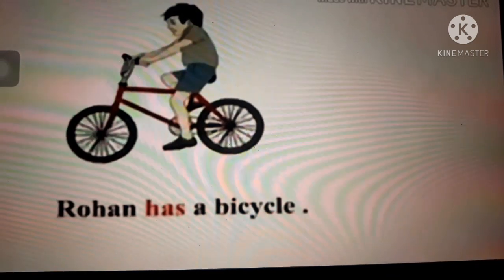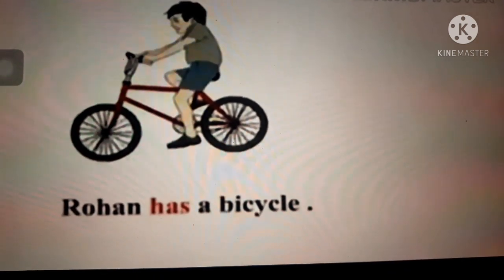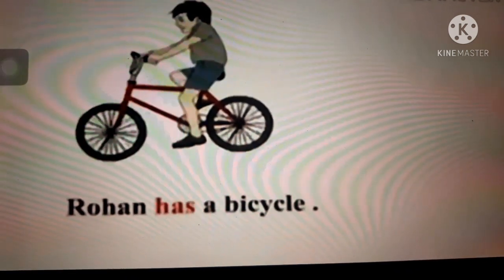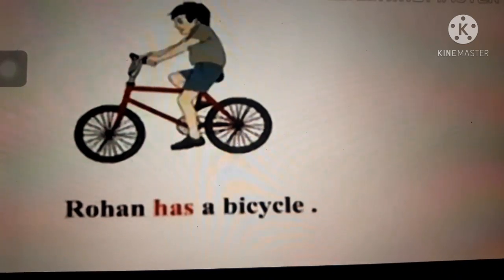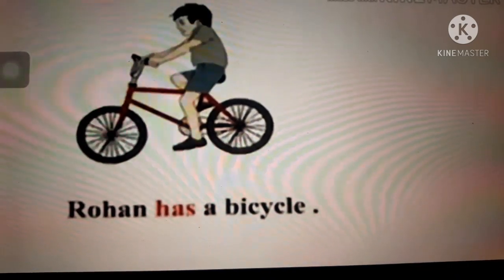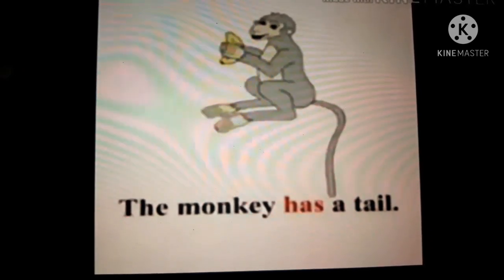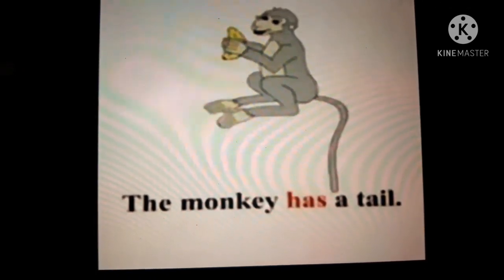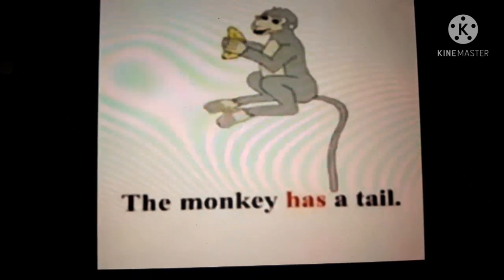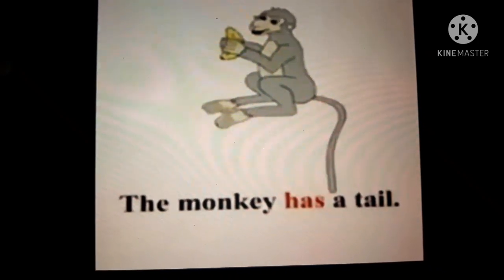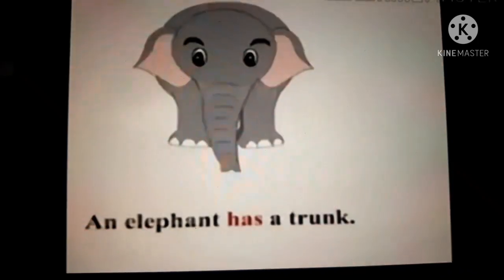Rohan has a bicycle. Children, in this sentence, Rohan is a singular noun, so has helping verb is used. The monkey has a tail. Children, in this sentence, monkey is a singular noun, so has helping verb is used.